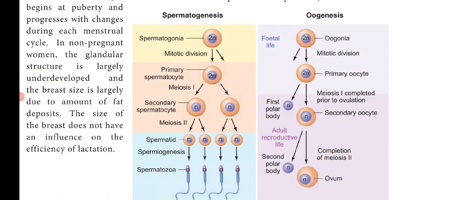In the tertiary follicle, the theca layers get organized into an inner theca interna and an outer theca externa.